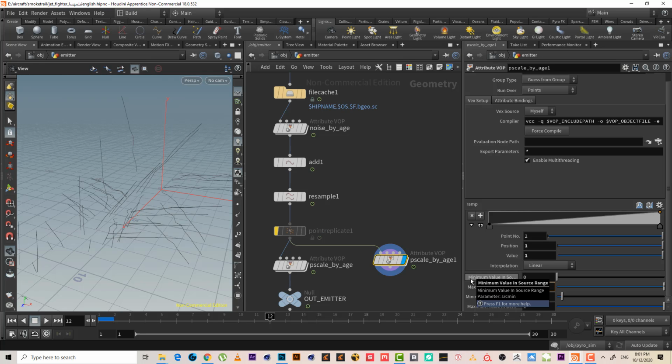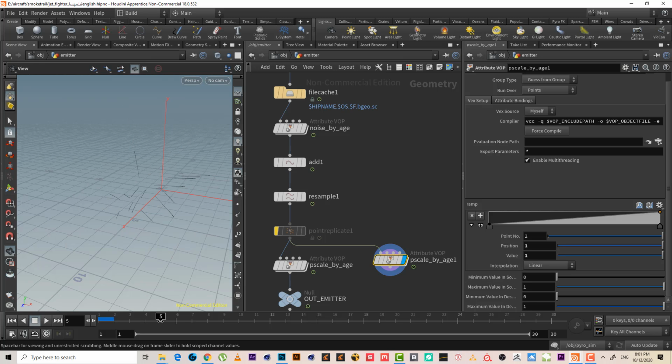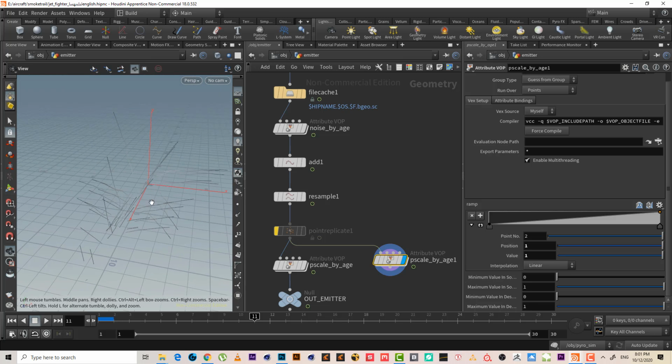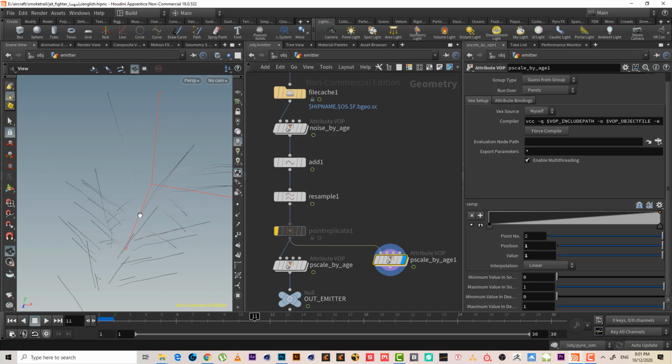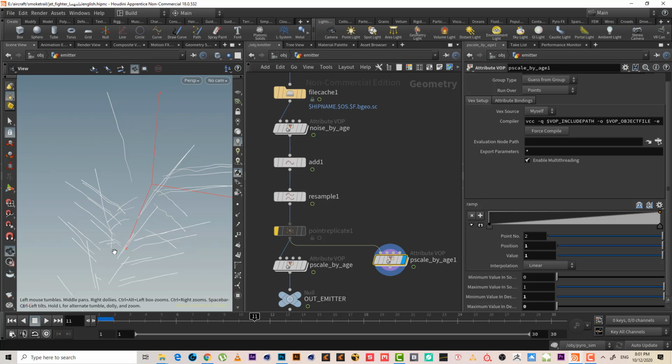First, I will make this 4 at the beginning. No, not 4. I will leave it at 1. And also here, it's 0 and 1. This is the default. So already we can see it in the color. We need to make the opposite. We need to make the white color at the beginning and the black color at the tail, right? So we'll reverse this. We'll make 0 and 1.